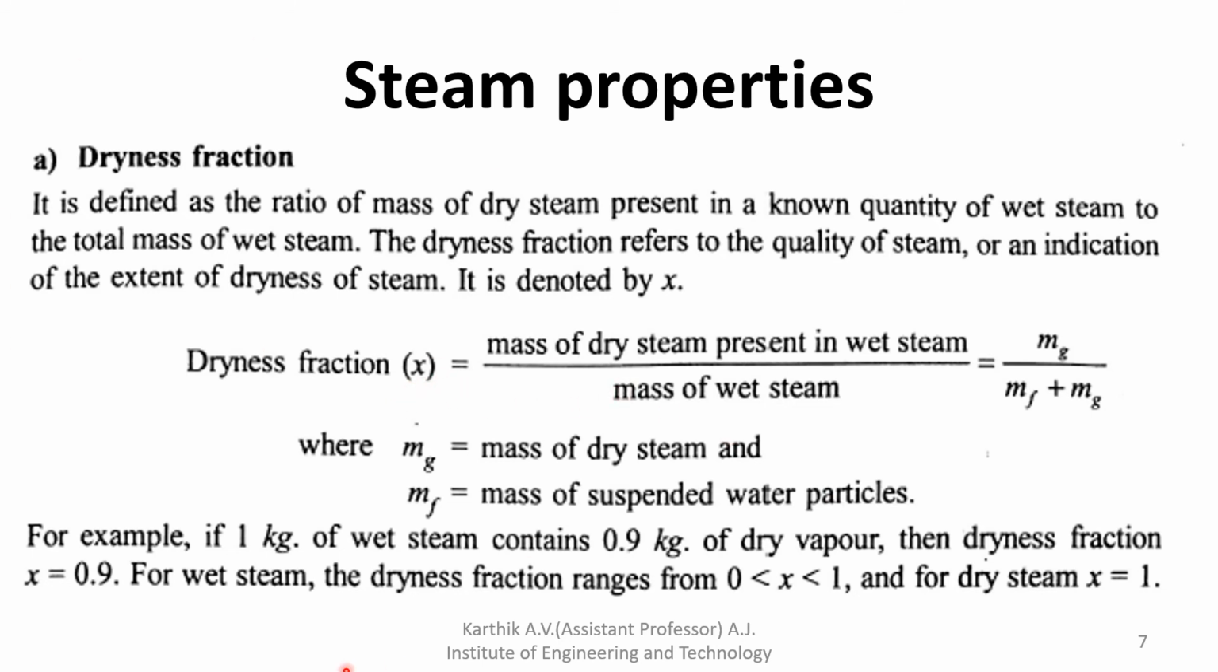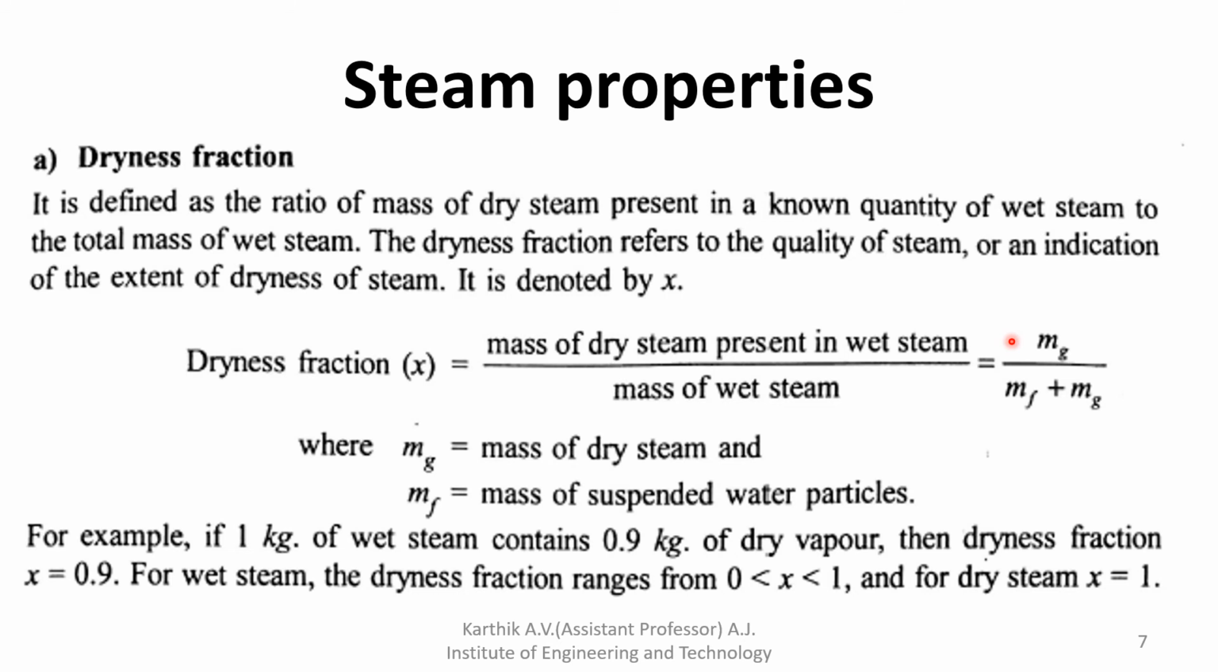For example, if 1 kg of wet steam contains 0.9 kg of dry steam, that is the dryness fraction, and it should be less than 1. It should be a decimal, not more than 1. x equal to 1 means dry steam, where there is no water particle. If there is 10% water particle and 90% steam, then the dryness fraction is 0.9.